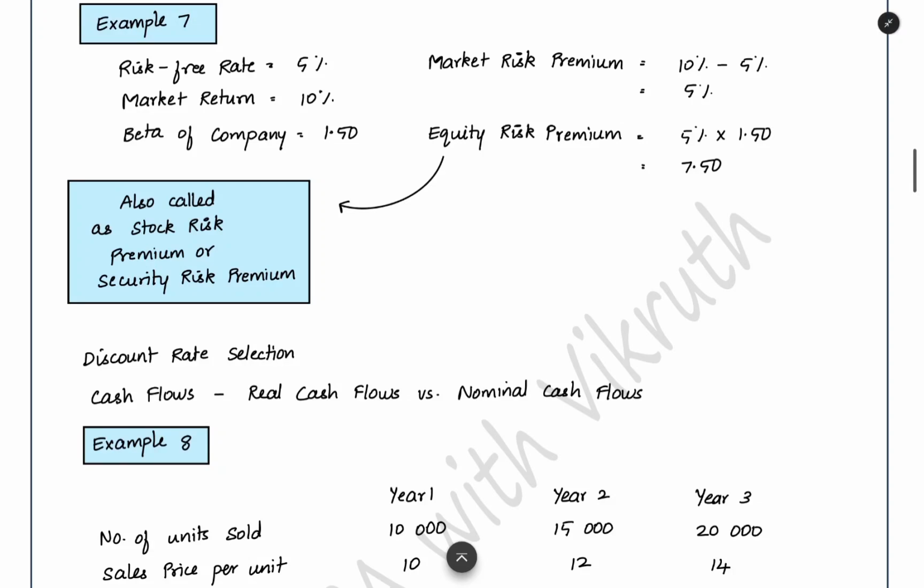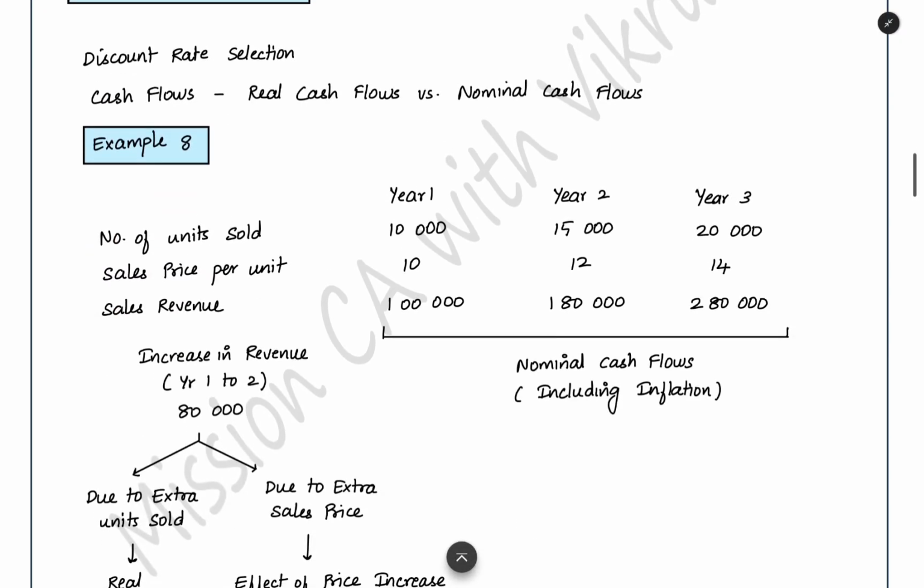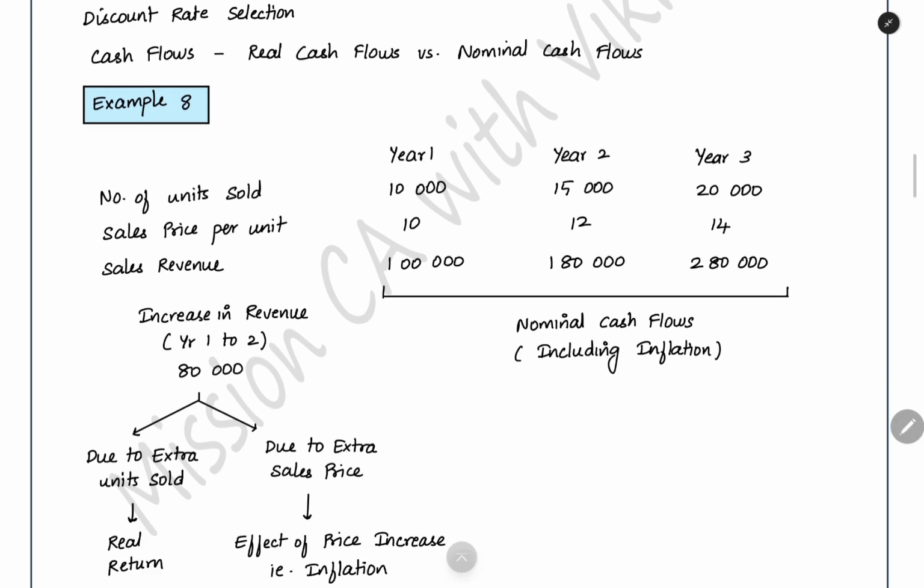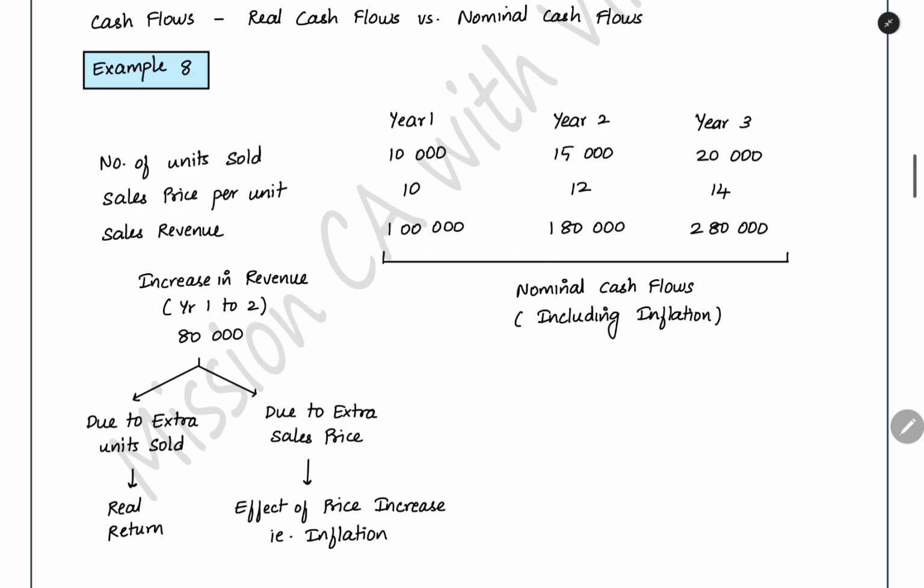Now the next topic which we are going to see is discount rate selection. What is the discount rate selection? We have two types of cash flows that you need to understand, which we are categorizing based on inflation effect. For example, what is inflation? The increase in price day after day or year after year. That is the inflation. The value of the money is reducing, the price of the product is increasing.